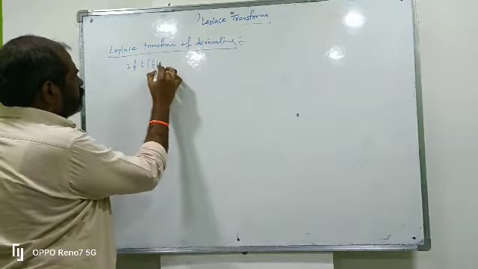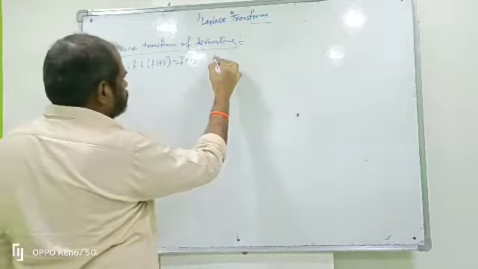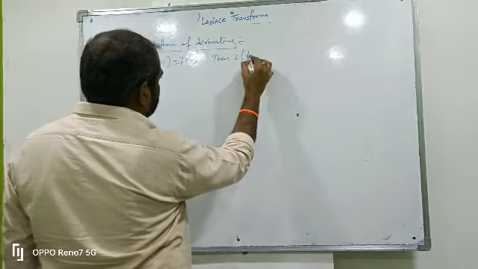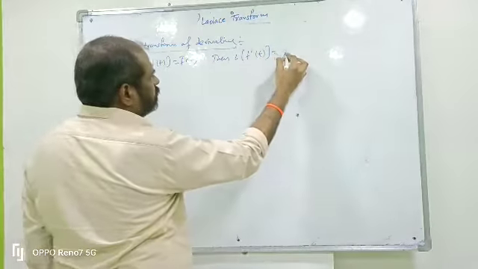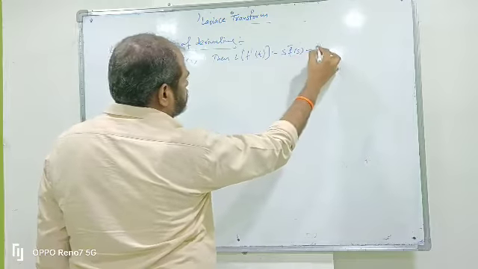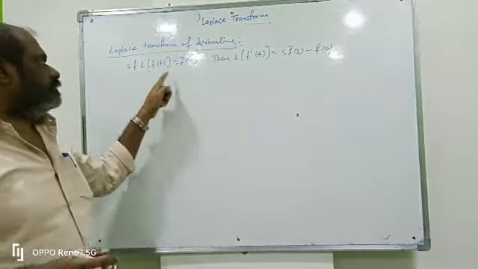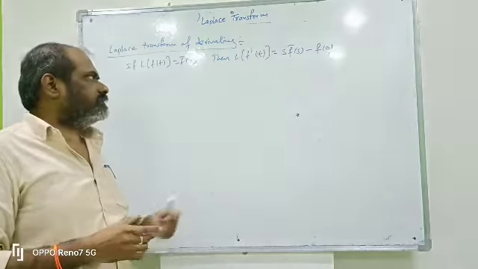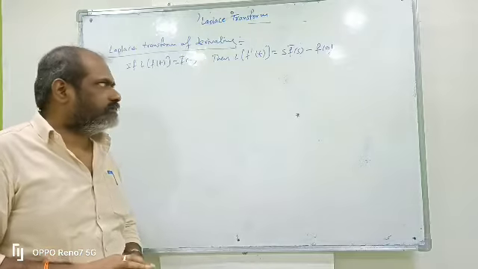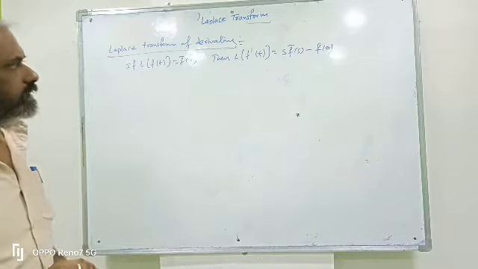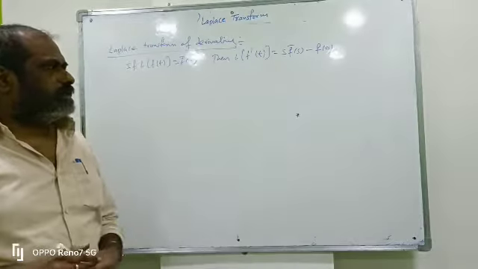If L of f of t equal to f bar of s, then L of f dash of t is equal to s into f bar of s minus f of 0. If L of f of t equals f bar of s, what is L of f dash of t? It means Laplace transform of derivative, L of derivative of f of t, which is s into f bar of s minus f of 0.